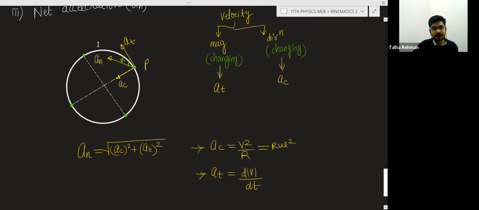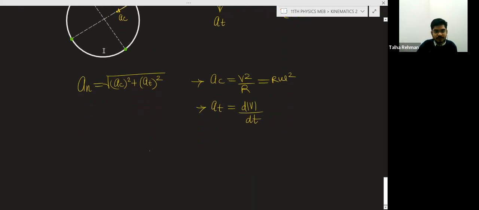How can you find this? I am completing the diagram. You have centripetal acceleration like this, and tangential acceleration like this. Draw a line perpendicular to each of these, and you will get the resultant acceleration.